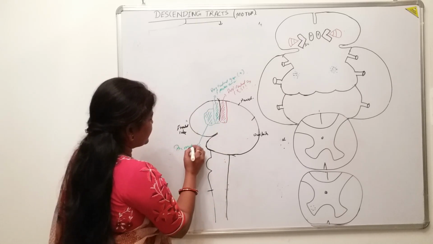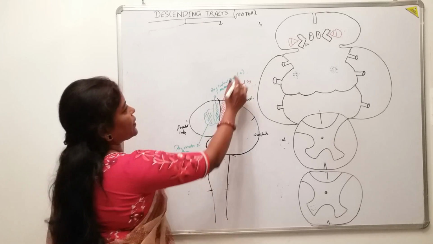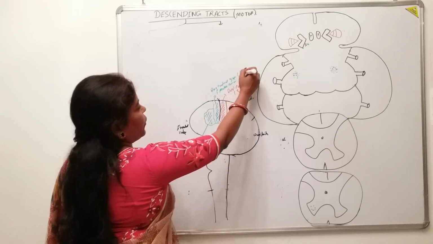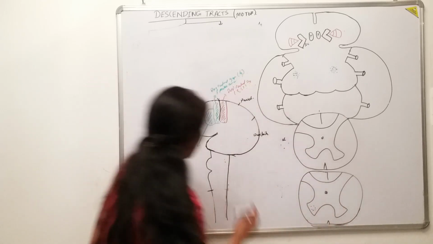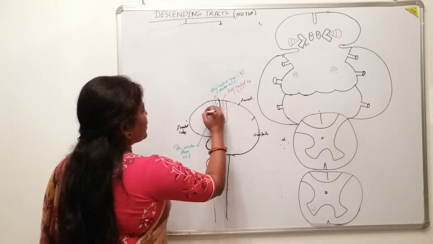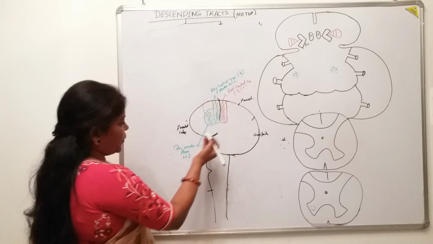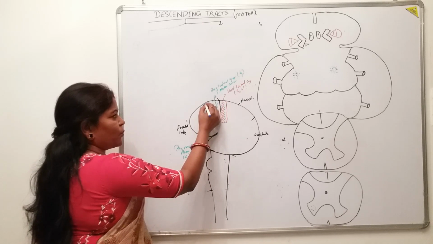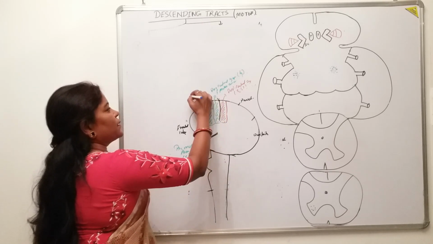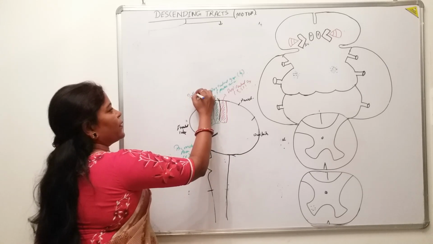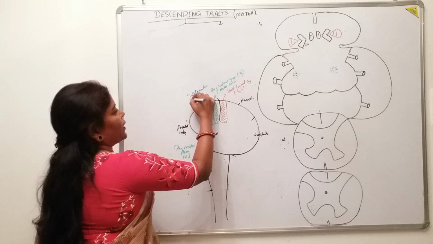That is the area number 6. Here it is the area number 4. Now one more motor area is situated just above this premotor area, which is the supplementary motor area.